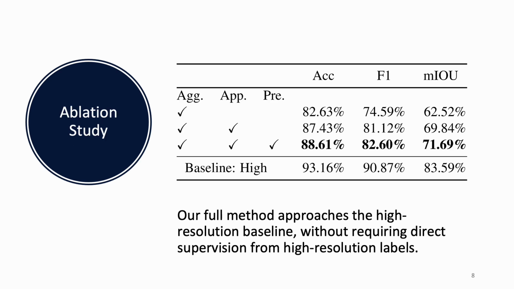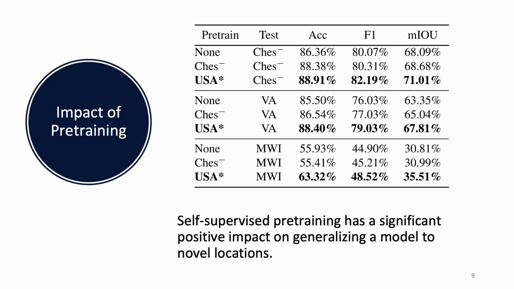Next, we conducted an ablation study to explore the performance impact of individual components. The inclusion of appearance-based adversarial training proved crucial for obtaining the best performance. In addition, we used auxiliary imagery from our dataset to study the impact of self-supervised learning on model generalization using reconstruction as a pretext task. Pretraining significantly improves performance when transferring a model to a novel location.